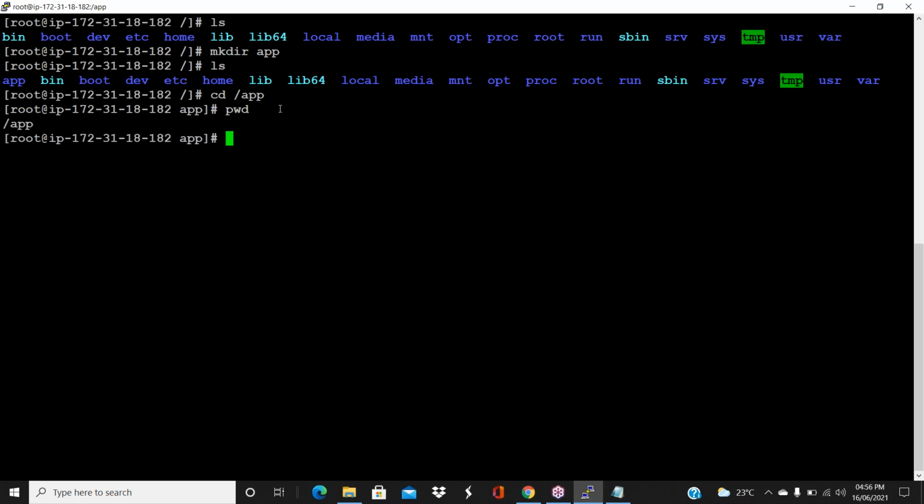Generally here I will maintain my application data. I don't use any other folders because they have their own purposes. Of course, there are some limitations and some use cases, so we'll see that later based on the application. But as of now, we'll create folders like this, maybe an app folder and a DB folder separately, and we'll maintain the data there only. Okay. Now, example, I want to create a file. There are multiple ways, guys.